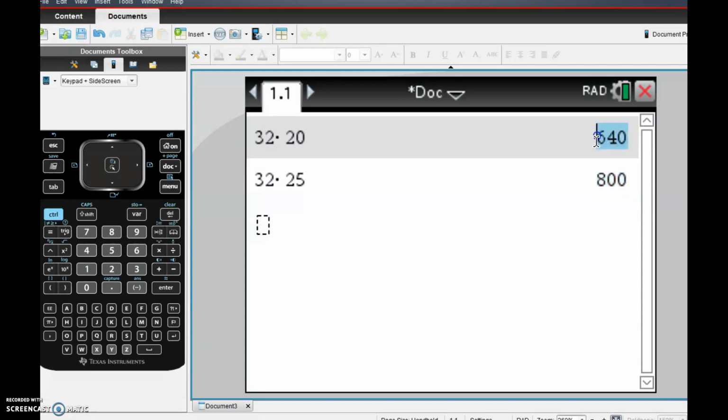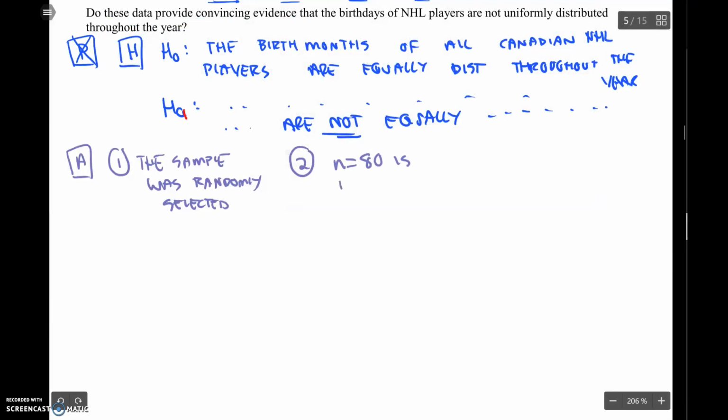If there are fewer, we're less than. Actually, we're not less than 10% anyway, because even if there were 800 NHL players, I think only about two-thirds of them are Canadian. So this fails. It is not less than 10% of all. So that is a concern.